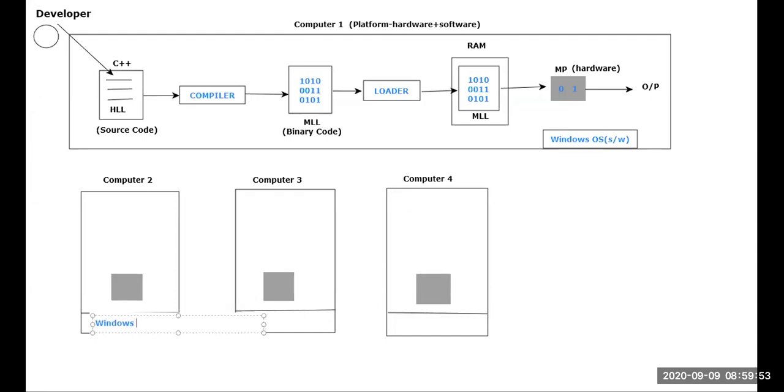Next, Windows operating system. Next, what about computer three? Okay, we'll just take Linux operating system. Next, a DOS operating system. Okay, I can consider. And if you are an Apple user, what kind of operating system will they use? Very good, Macintosh operating system. Assume that in computer 2, Windows operating system, computer 3, Linux operating system, computer 4, Macintosh operating system.